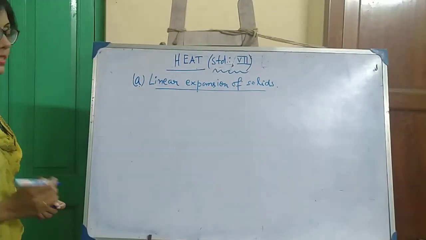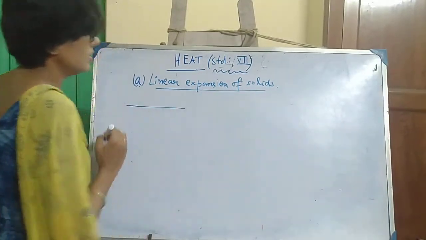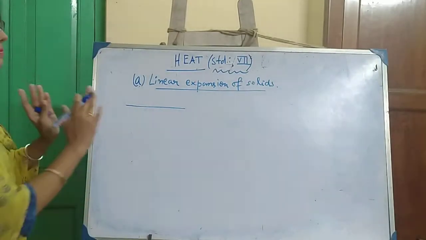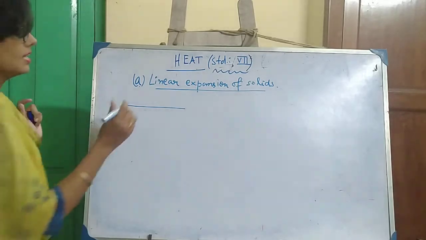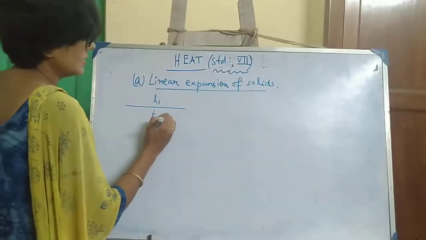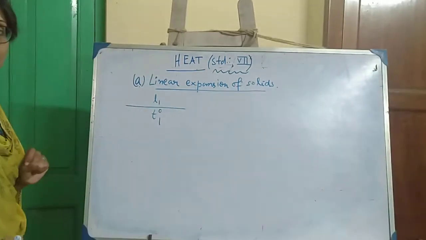Linear expansion of solid. Suppose a solid rod is taken. Consider the solid is a metal. A metallic rod of very small diameter is taken. Initial length is L1 and initial temperature is T1 degree.